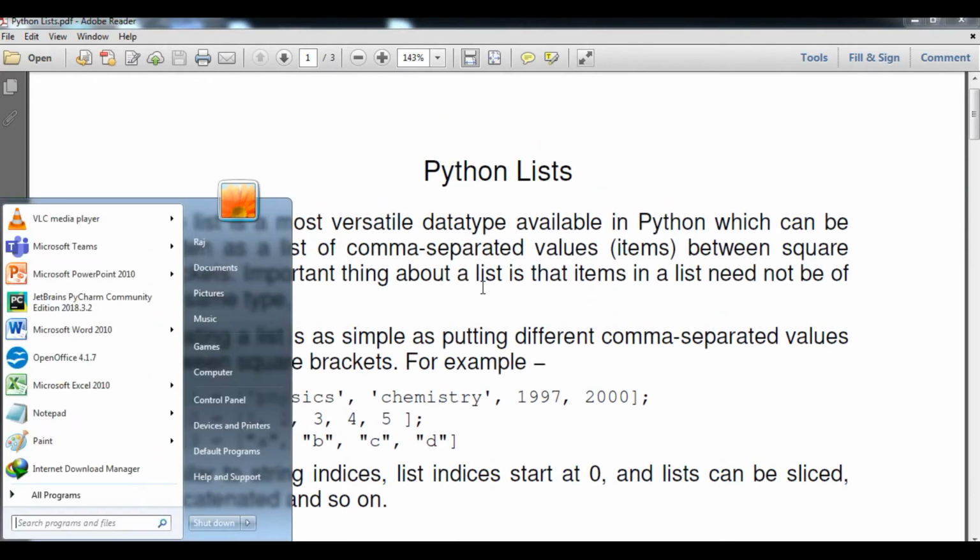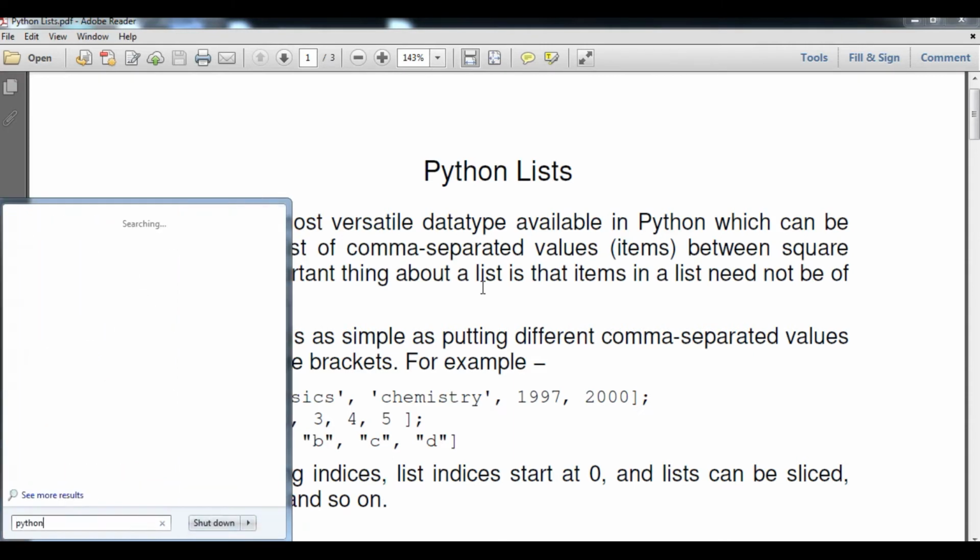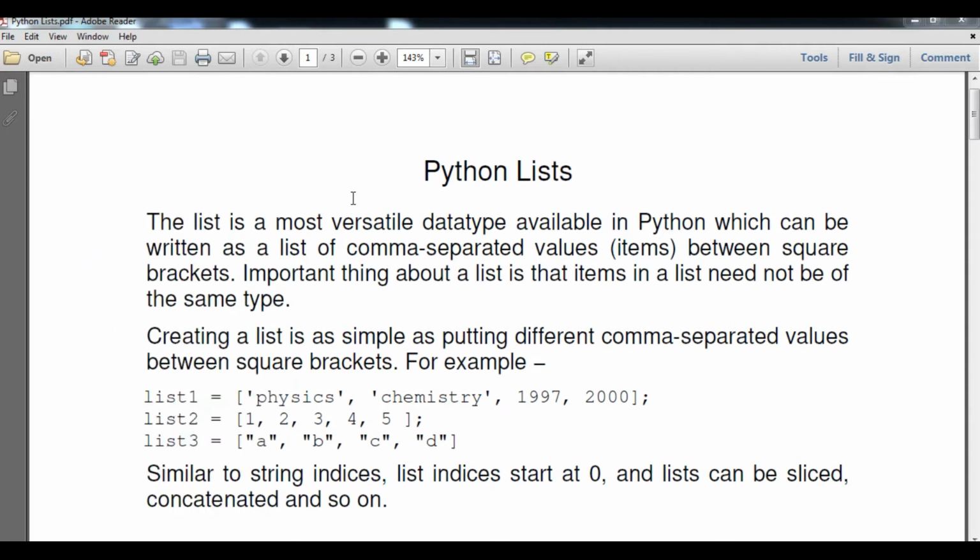To create a list I have to open my Python IDE, and then I will start my IDE.